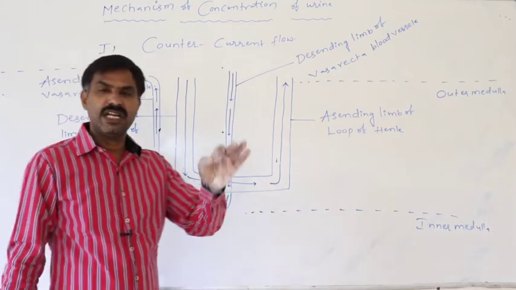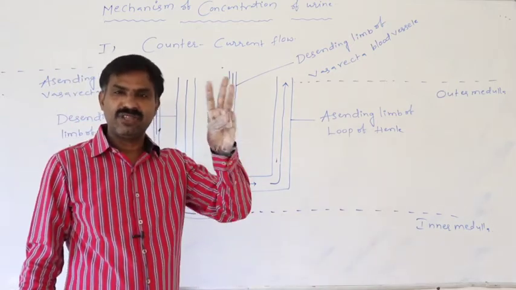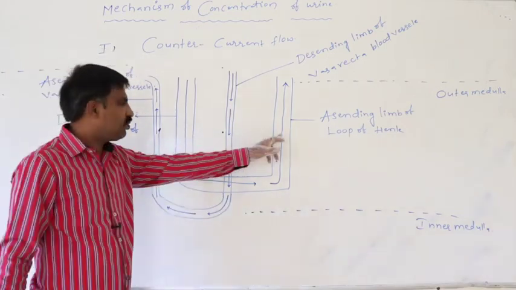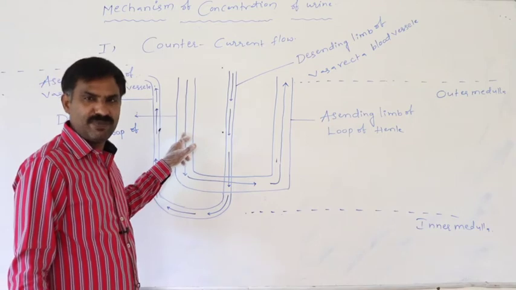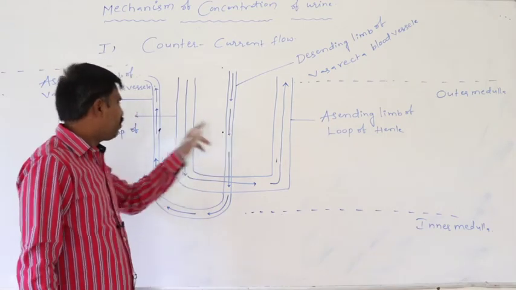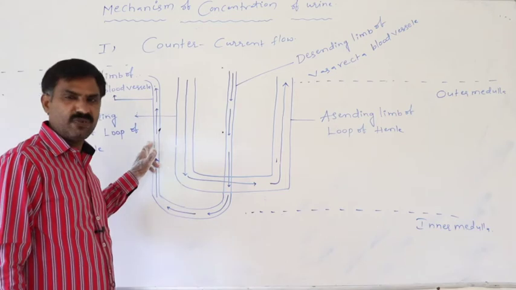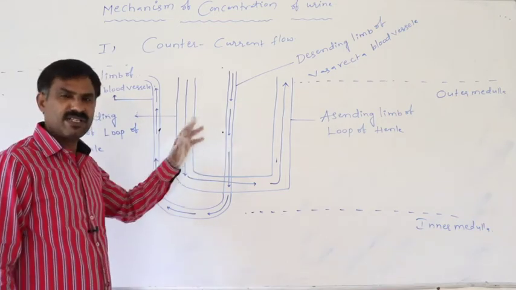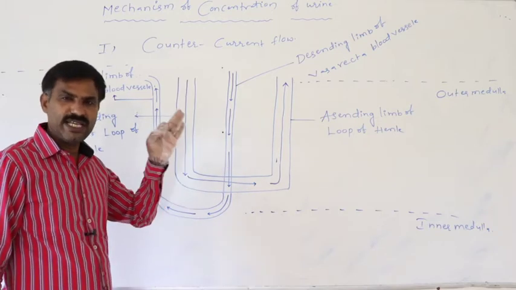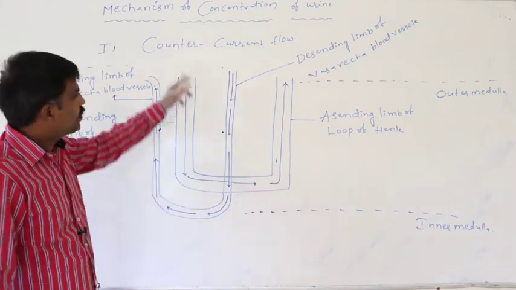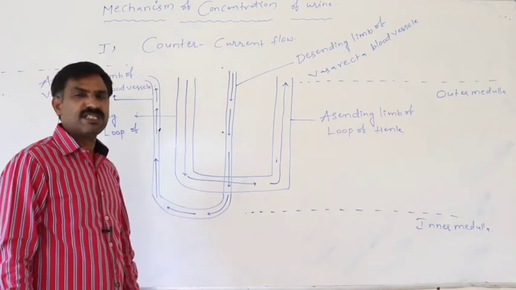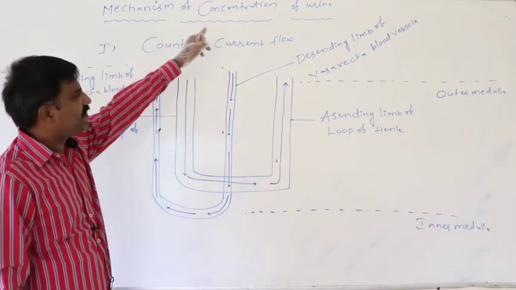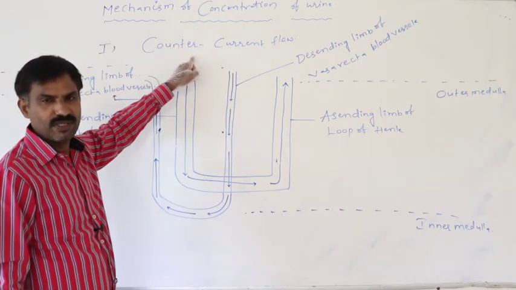Counter current flow can appear in three ways. One is between the two limbs of the loop of Henle. Between the two limbs of the vasa recta blood vessel, counter current flow appears. Between the loop of Henle and the vasa recta blood vessel also, counter current flow appears. So that is the first step in the mechanism of concentration of urine. Definitely, the first step in the mechanism of concentration of urine is counter current flow.